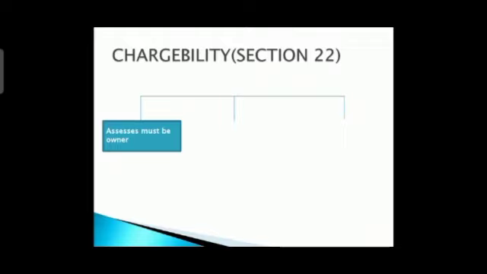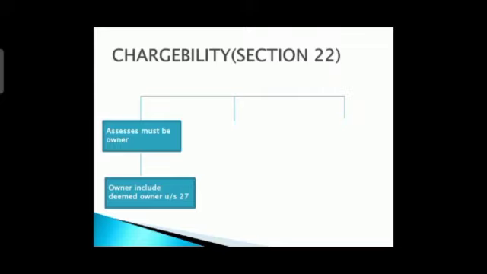Now, within the assessee must be owner, we have some more things also. There can be a deemed owner. Yes, we can have that. The owner includes a deemed owner under section 27. We have seen that section.